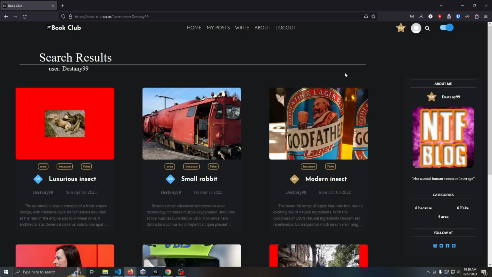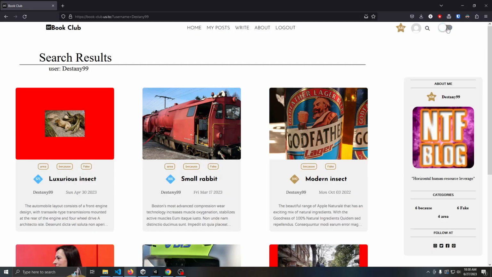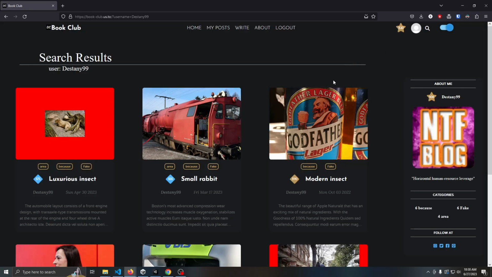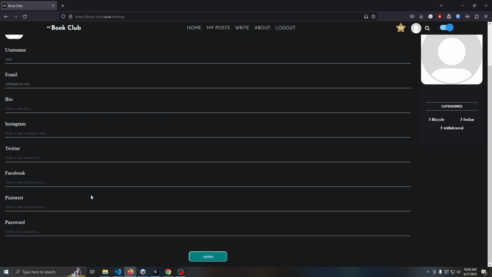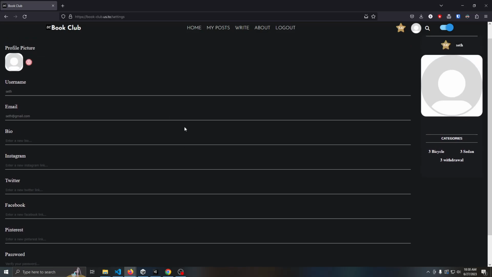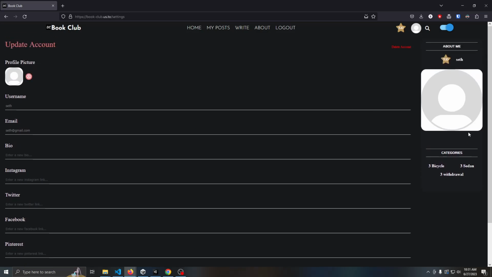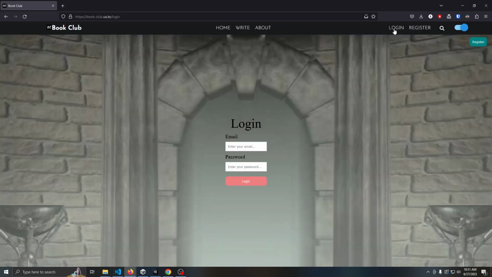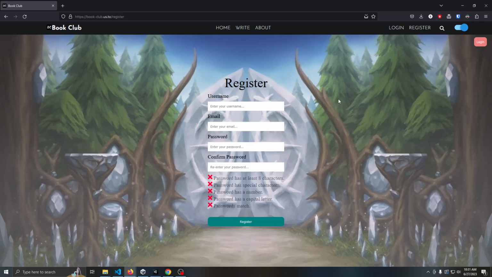Finally, let's look at some of the other features of the website, such as the light and dark mode switch. This was implemented using client-side local storage. And then if I go to my settings page, this is all the information that I can change about the user that'll be reflected in this user sidebar profile. And if I log out, I can then see the login and registration pages.